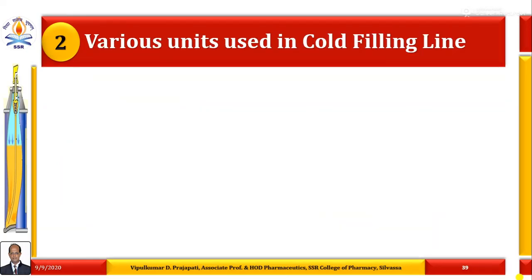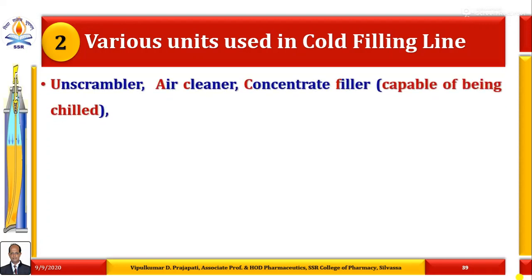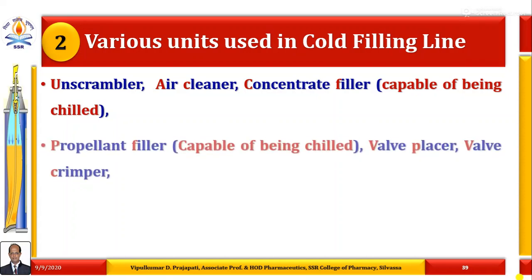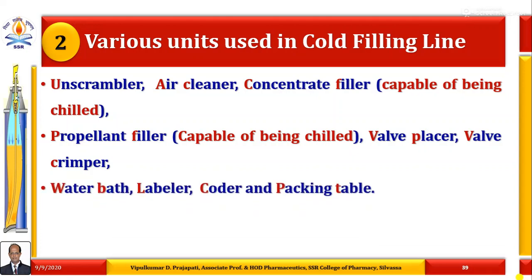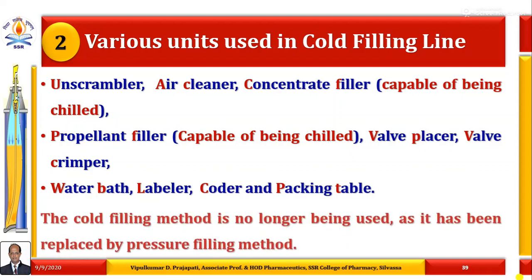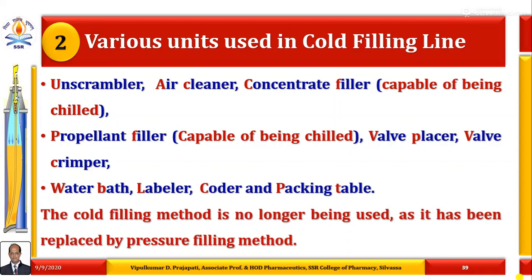What are the various units used in a cold filling line? It is ordered as: unscrambler first, then air cleaner, concentrate filler that is capable of being chilled, then propellant filler capable of being chilled, then valve placer, valve crimper, water bath, labeler, coder and packing table. Remember, the cold filling method is no longer being used as it has been replaced by the pressure filling method.